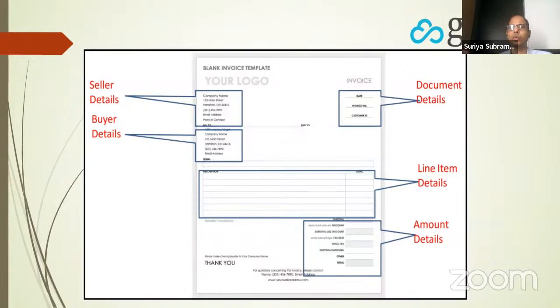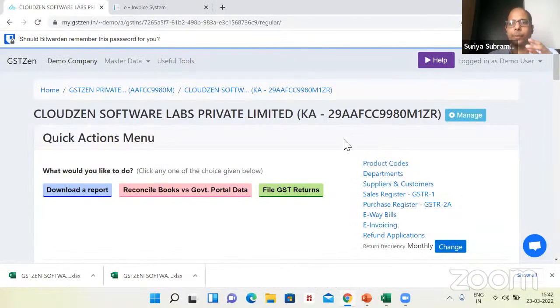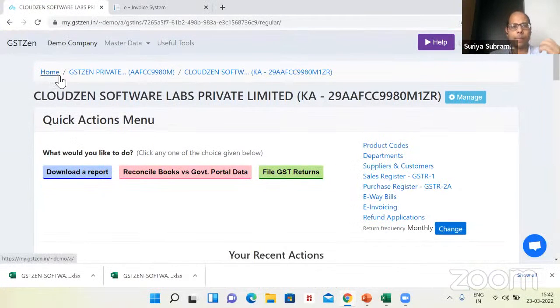Let me go directly into a couple of demos to give you a clear picture of what an e-invoice is, how to generate it. We'll also validate the invoices. I will generate invoices through multiple methods and show it to you so that you get a better picture. I hope you're able to see my screen. So here I'm going to generate e-invoices through three methods. First method, GSTZen has a billing software. I'll simply punch an invoice here and show it to you to give a quick feel of what it takes to generate an e-invoice. Then we will go one level further. We will use Excel for multiple invoices, and then we'll also use APIs and generate e-invoices.